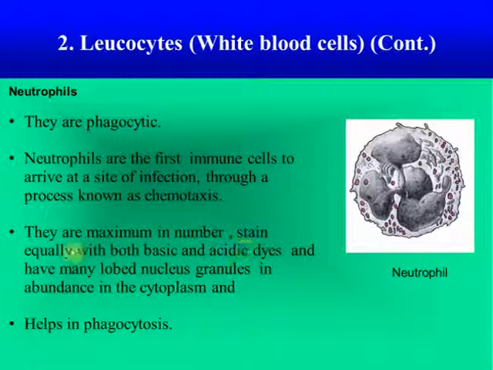They are maximum in number and stain equally with both acidic and basic dye, and therefore we call them neutrophils. They have a many-lobed nucleus connected with very thin strands, and granules in abundance in the cytoplasm, and these cells also help in phagocytosis.